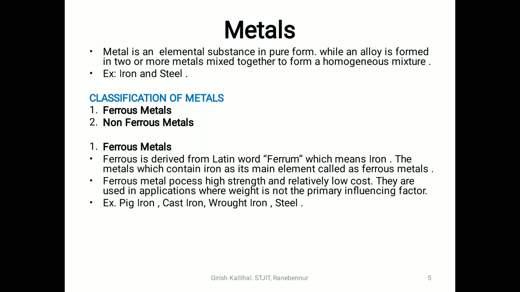Even though ferrous materials have higher strength and relatively low cost, the weight is very high. So in some applications where weight is not the primary influencing factor, we can use this ferrous material because of its high strength and lower cost. Examples are pig iron, cast iron, wrought iron, and carbon steels, etc. So let us see what this pig iron is, how it is manufactured, and what the composition of pig iron, cast iron, wrought iron, and steels is.